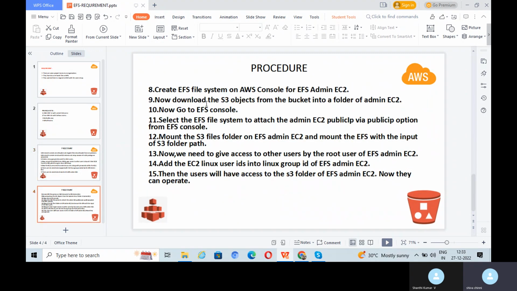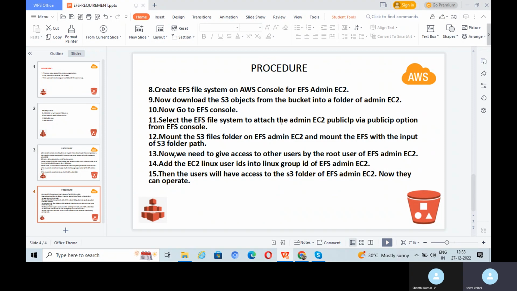After that, we need to create one EFS file system on the AWS console for the EFS admin EC2. Once we have created the EFS file system, we need to download the S3 objects available in the S3 bucket into a folder on our EC2 server, using the download command. After that, we go to the EFS console and select the EFS file system which we created earlier.